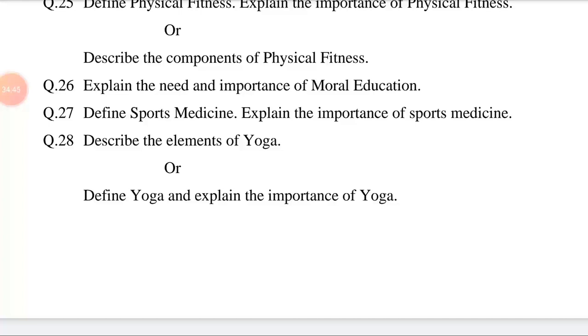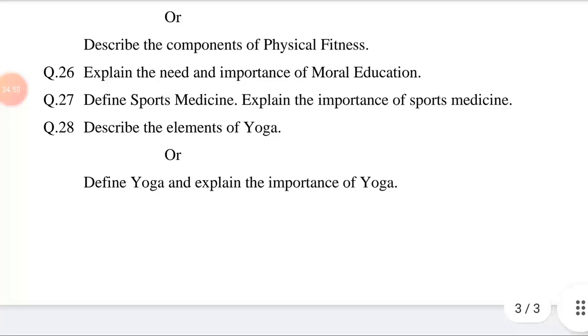Or, define yoga and explain the importance of yoga. This question is also related to chapter number 6, Yoga. The answer may be, first of all, introduction. It is a universal truth that the modern age is the age of stress, tension and anxiety.